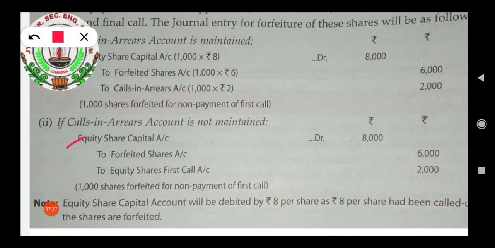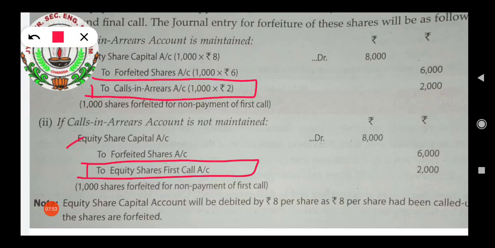You can see when that calls in arrears account is maintained, here it is written calls in arrears account 1000 into 2. And when calls in arrears account is not maintained, so instead of writing calls in arrears, the name of the call will come as it is written here, equity share first call. Okay, and it will be calculated in the same manner, 1000 shares into rupees 2000. So this is the difference when calls in arrears account will be maintained or not maintained.